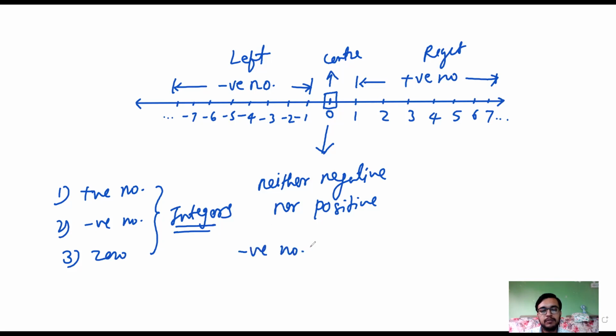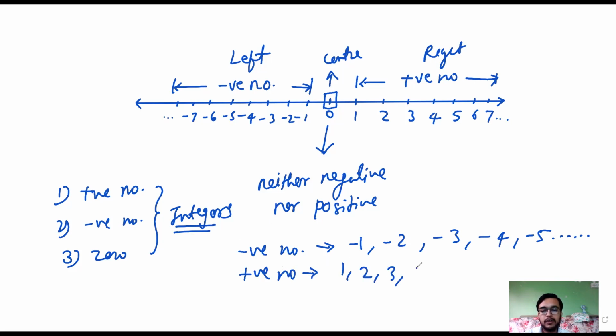Negative numbers are numbers represented by a negative sign, that is minus: -1, -2, -3, -5, and so on. What are positive numbers? The numbers 1, 2, 3, or +4, +5, and so on, and 0. These are called the integers. Now let's try to solve an example from the textbook.